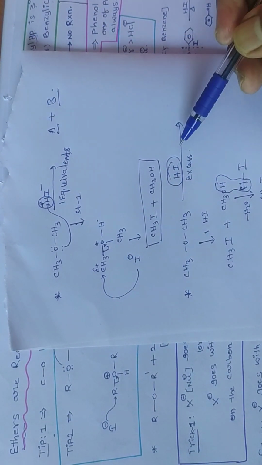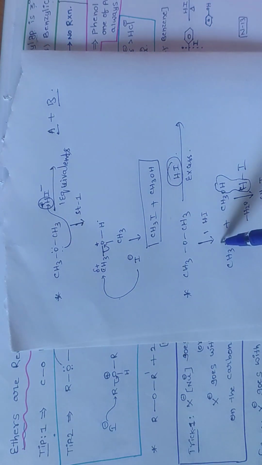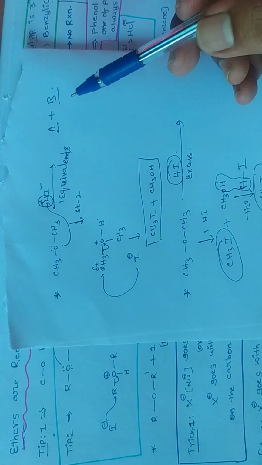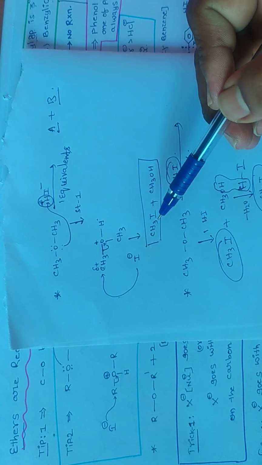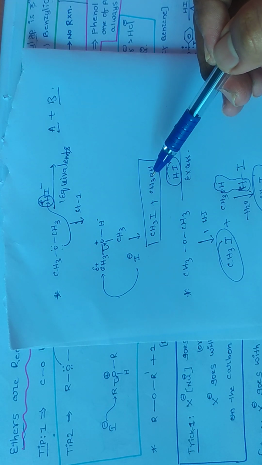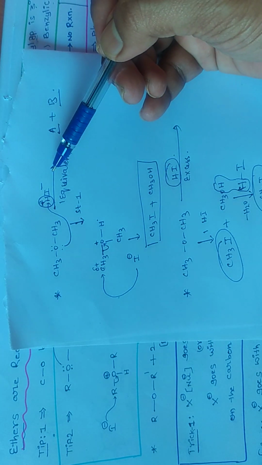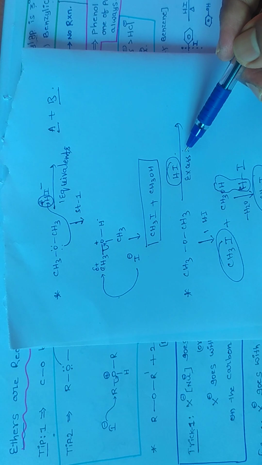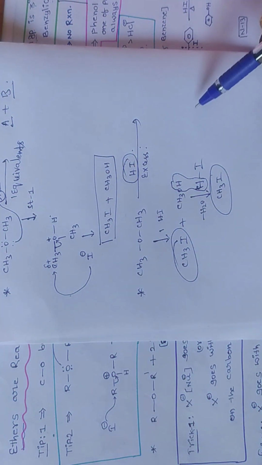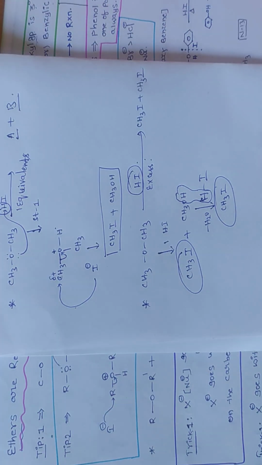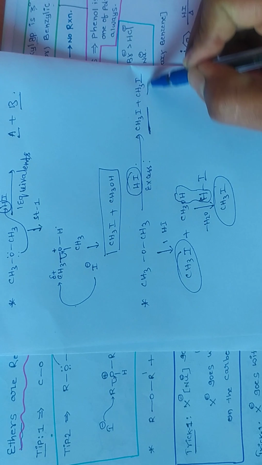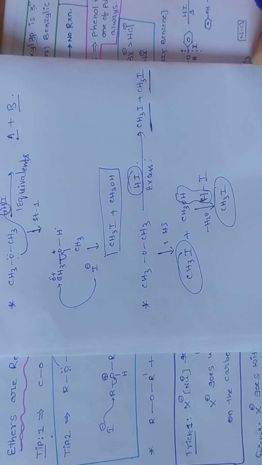If it is reacting with excess amount of HI, both the products are alkyl iodide. Reacting with 1 mole of HI means one product is alkyl iodide, another product is alcohol. That is the difference between reaction with 1 equivalent and reaction with 2 equivalents or excess. Reaction with excess means both the products are iodides. Okay, this is the mechanism.